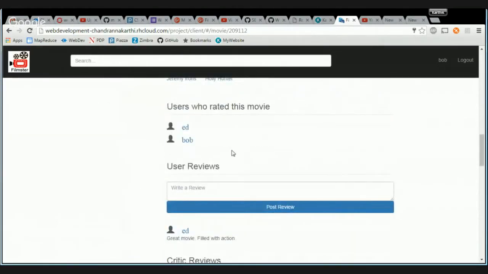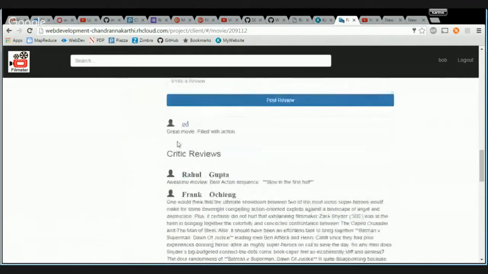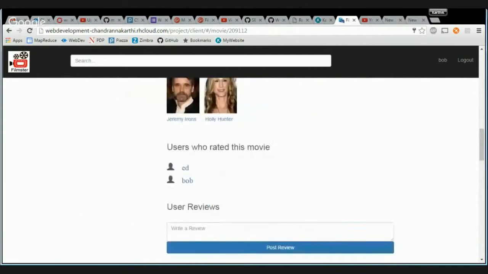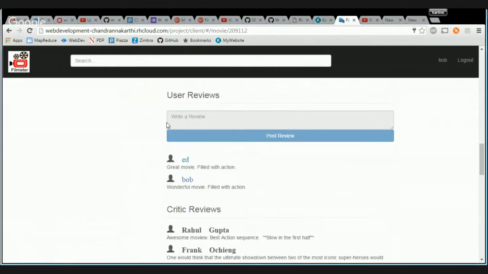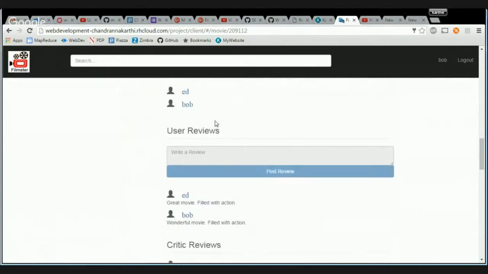Well, now we can see that I have rated this movie. I'm Bob, and I'm displayed here as one of the users who have rated this movie. And this is the person who's reviewed. Let's write a review for this movie and see what happens. So now you can see that under the user reviews, I have Bob here. It displays my review and my name, and now I can't write another review for this movie because I've already done it.